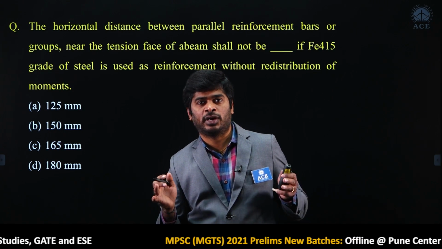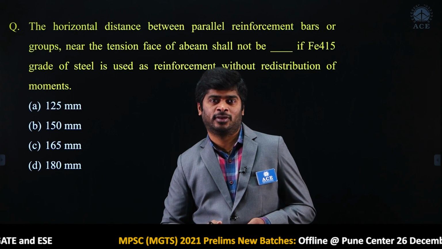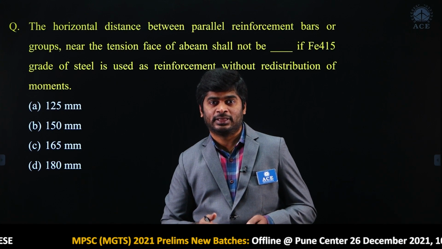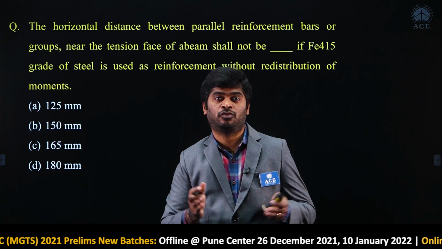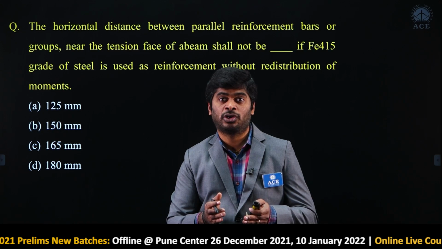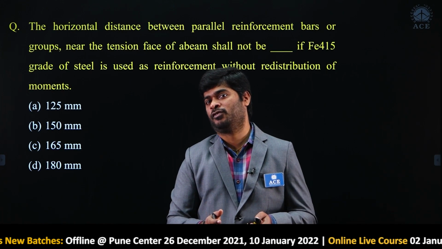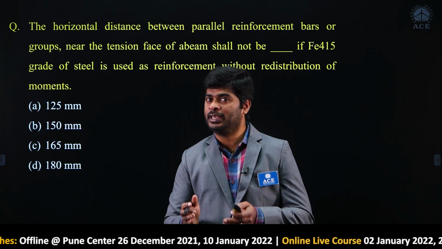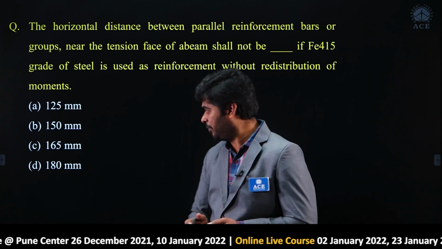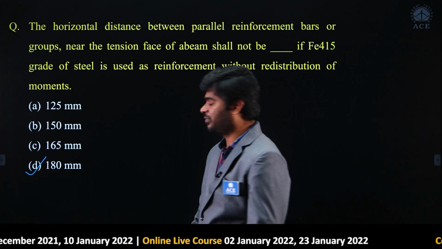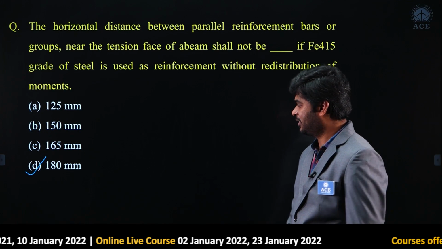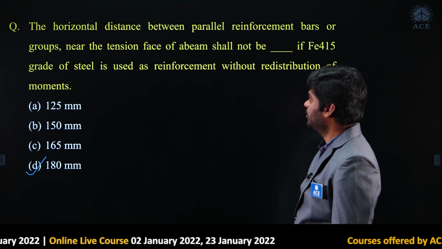Very clearly one table is given in the code regarding the spacing based on redistribution of moments. For zero redistribution, that too for Fe 415 grade steel, it is given as 180 mm. Okay, right. Move to the next question.